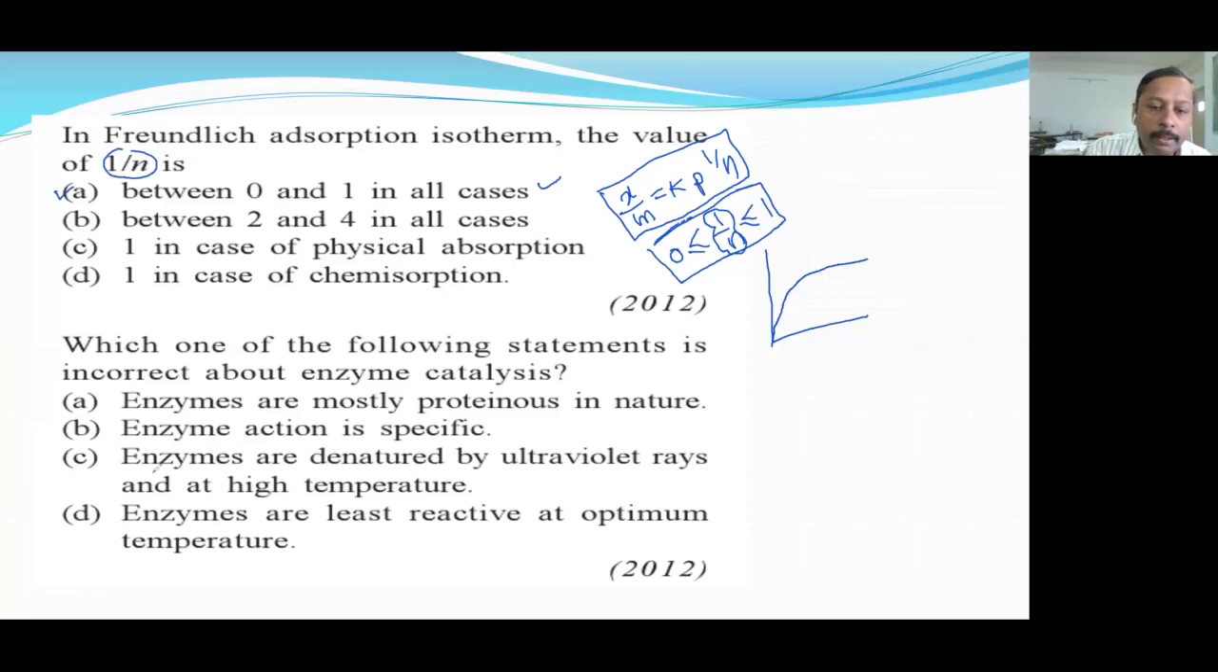Next, enzyme activity is least. Here the question is about the incorrect option. So which of the following statements is incorrect? Actually, enzymes are highly reactive at optimum temperature. At body temperature, they are highly reactive.